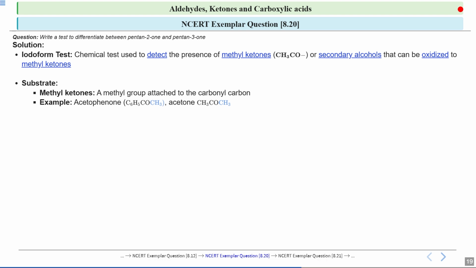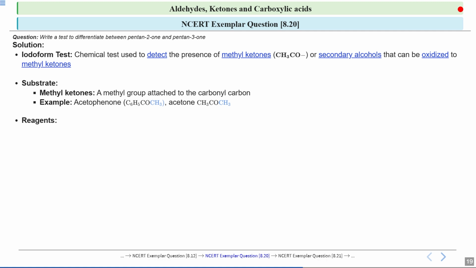For example, if you see acetophenone and acetone, they both are methyl ketones because you can see that to this carbonyl group a methyl group is attached, and here also to this carbonyl group a methyl group is attached. In acetophenone, a CH3 group is attached to the carbonyl carbon, and in acetone, CH3 groups are attached on both sides of the carbonyl. So acetophenone and acetone give a positive iodoform test.